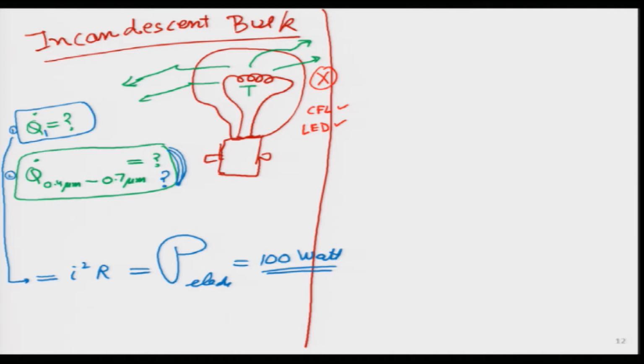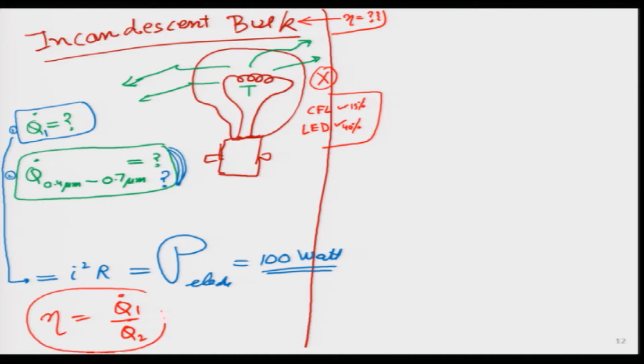So, indirectly we want to compare the efficiency of these LED and CFL, which could be about maybe 15% to 40% efficient. Let us try and calculate how high the efficiencies of these old type incandescent bulbs were. Efficiency we will calculate in terms of Q dot 1 divided by Q dot 2. These two numbers we need to calculate, where Q dot 1 is the electrical input. I think I wrote it the other way around, it will be Q dot 2 divided by Q dot 1, and the electrical input will be in the denominator, and how much light we are getting out of it.